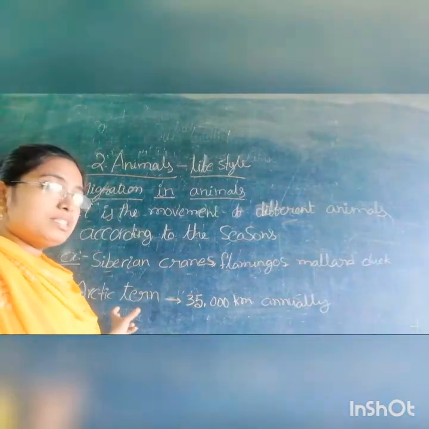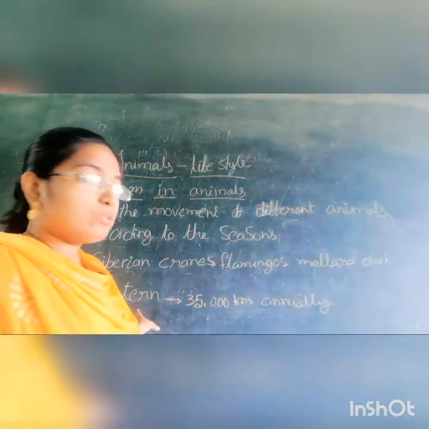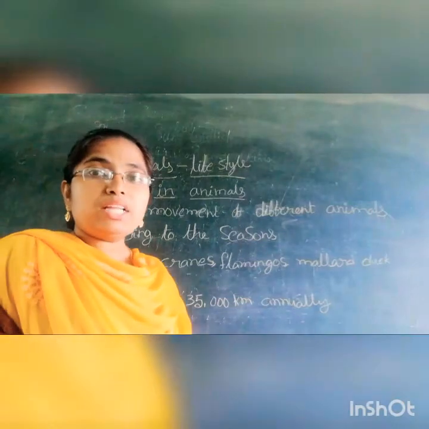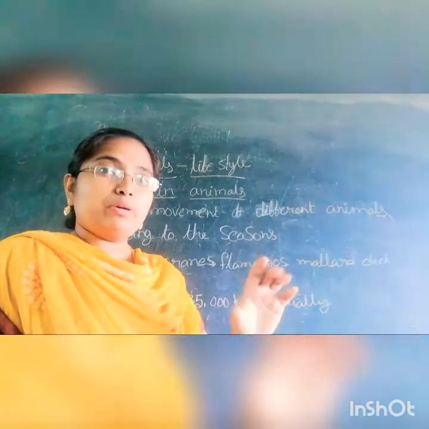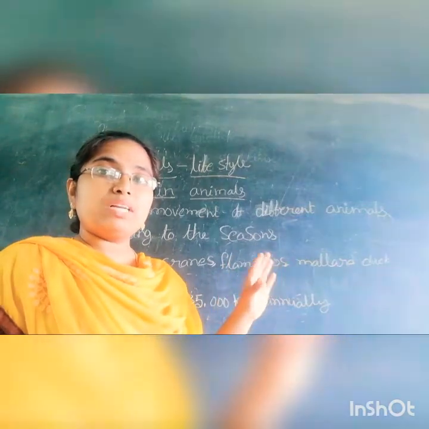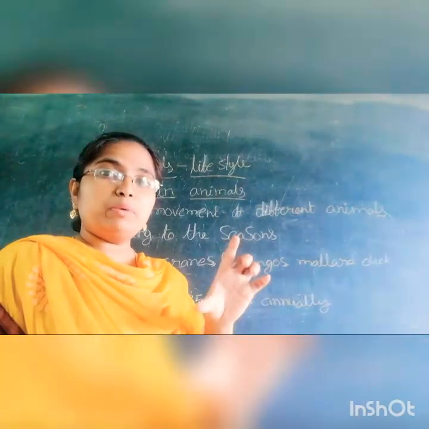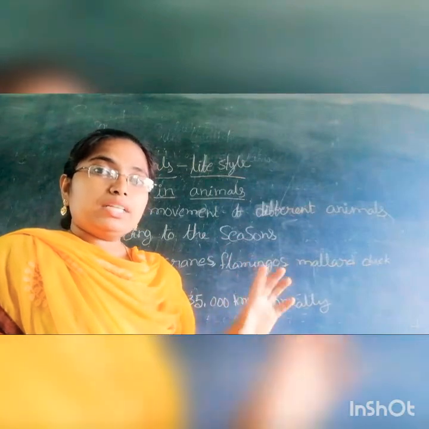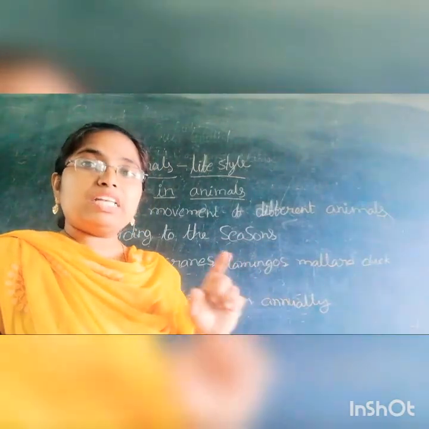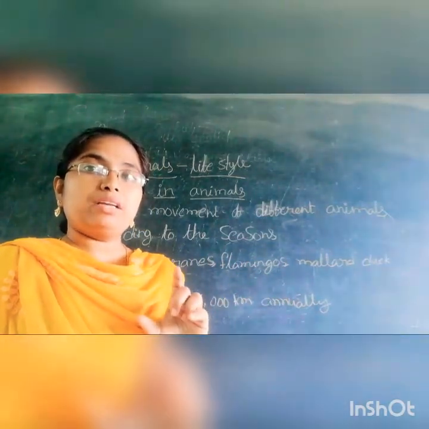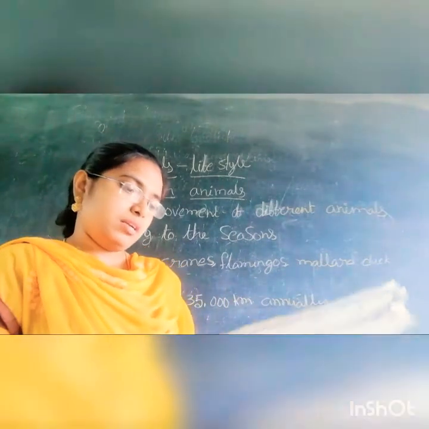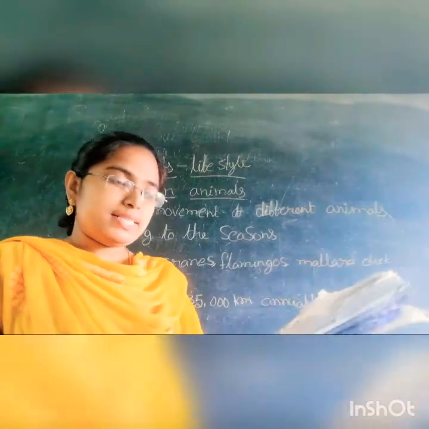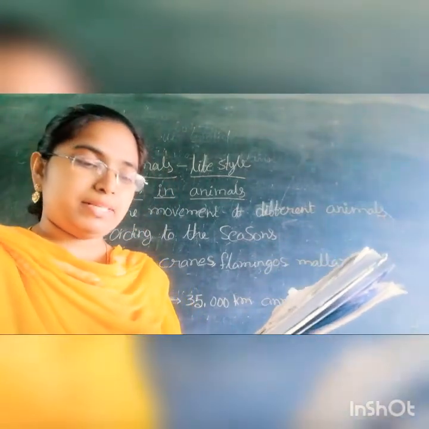So a small bird travels 35,000 kilometers annually, from one pole to another pole, north pole to south pole. Annually, it will travel 35,000 kilometers per annum. Okay, this is migration in animals.